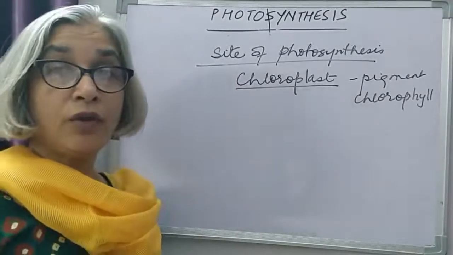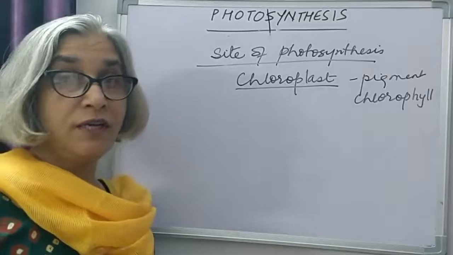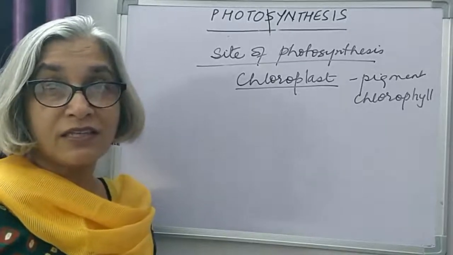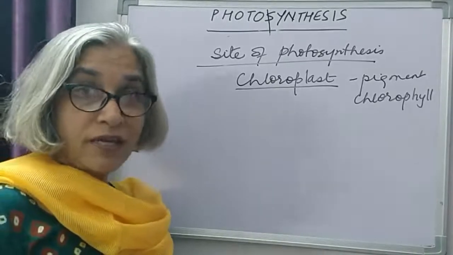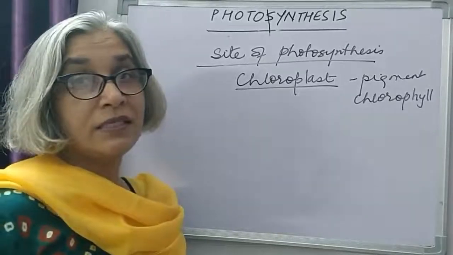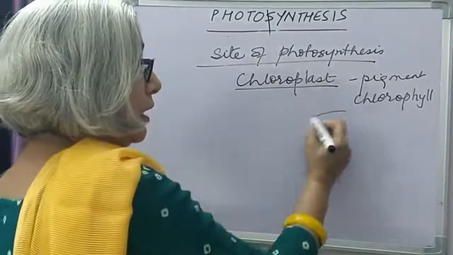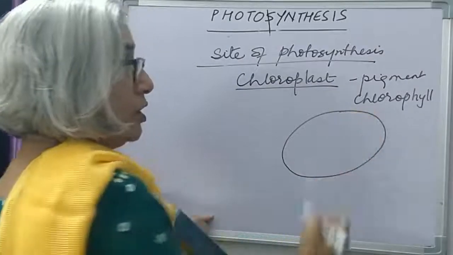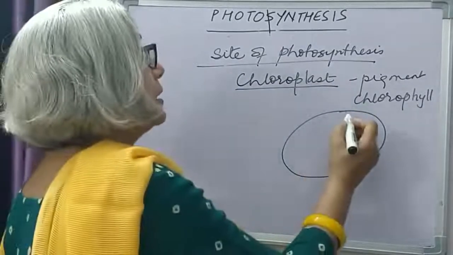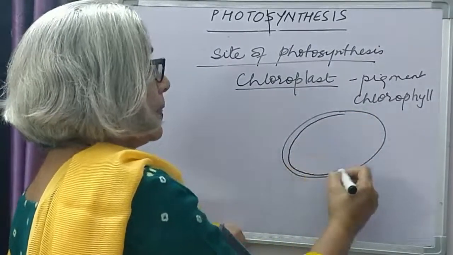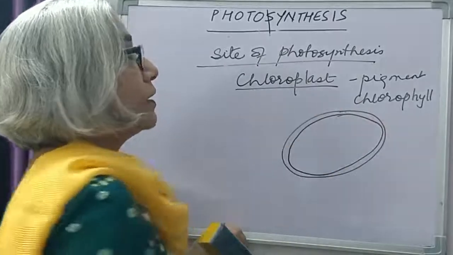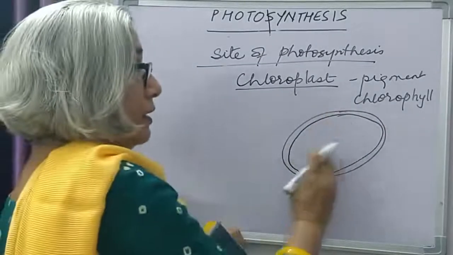Now coming back to chloroplast, you have studied the various kinds of cell organelles in class 9, and you have studied that the plastids have a double membrane structure. Chloroplast also has a double membrane surrounding the inside.